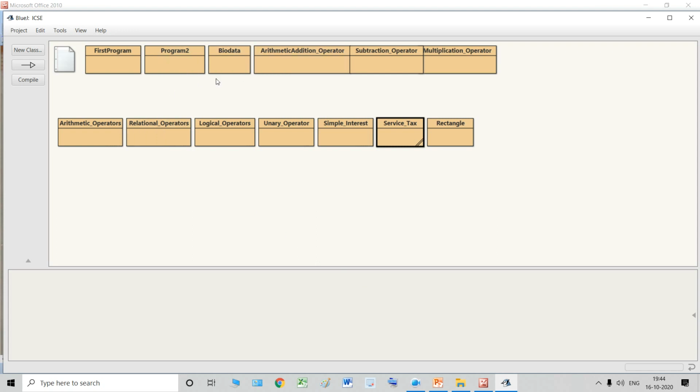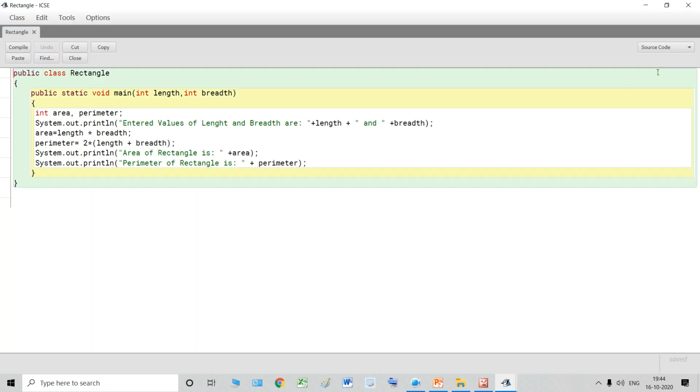Look over here, students. I have created this class. The name of the class is rectangle. You can give it any name. Now this is my class, public class rectangle. Then this class is opened using this curly brace. Public static void main, this is my main method. Now see, inside the main method I have declared two variables of integer data type, int length, int breadth. Yes, I have declared two variables, int length and int breadth.